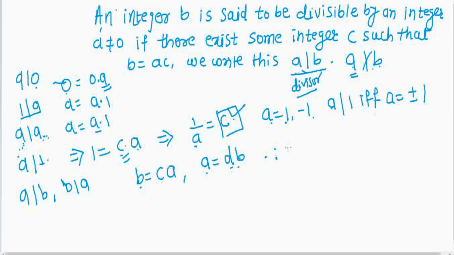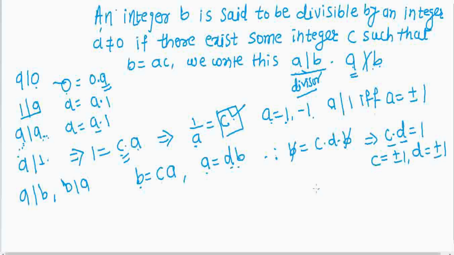Then we have b equal to c into d into b, b gets cancelled, and we have c into d is equal to 1. So the only possibility is that c is equal to plus or minus 1, then d is equal to plus or minus 1. Then b is equal to plus or minus a. So whenever b is divisible by a and a is divisible by b, then b is equal to plus or minus a.